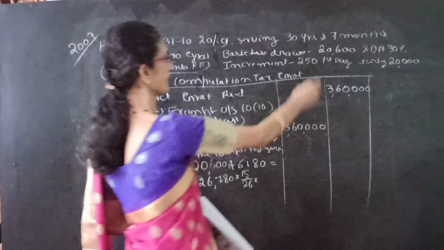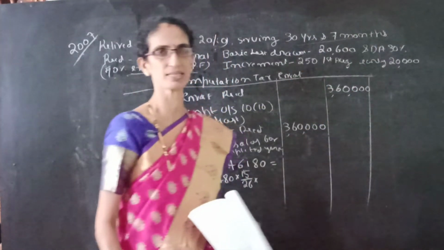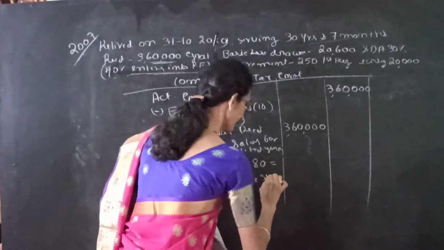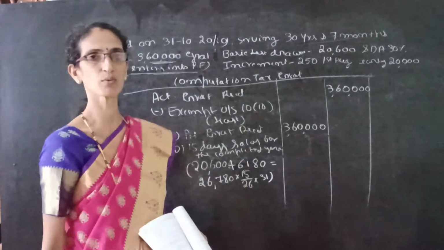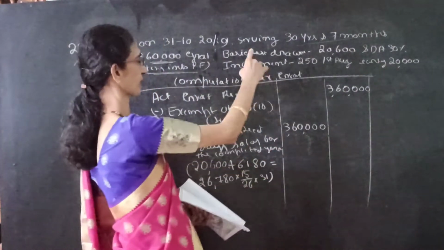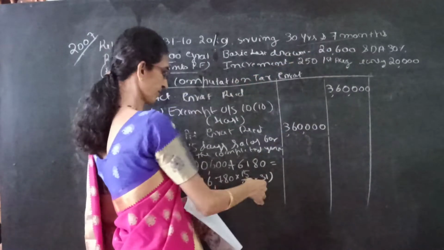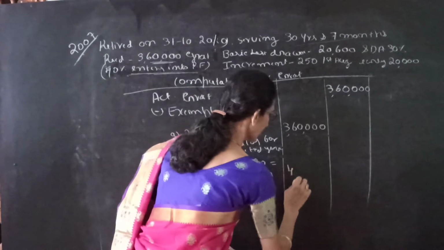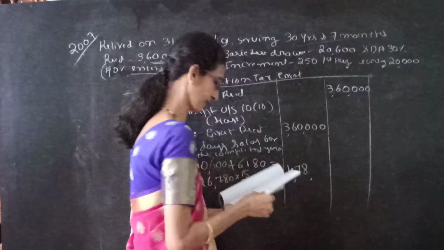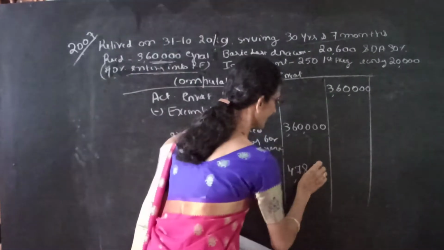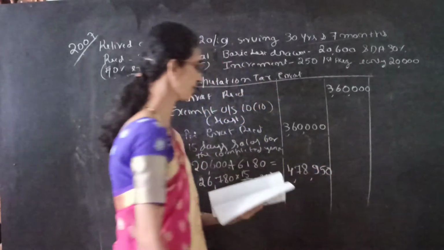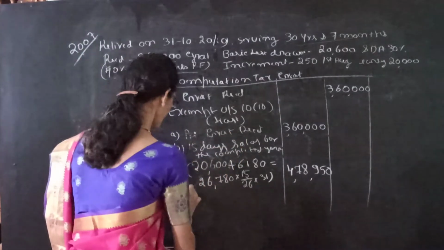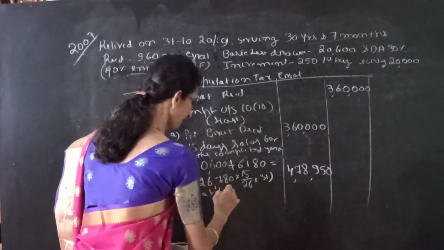15 days salary means 15 by 26. Completed years of service, it is given 30 years 7 months. So more than 6 months, so round off, that is 31. Even one day more than 6 months, then we have to round off in covered. So 30 years 6-7 months means 31. So we get 4,78,950. We get 4,78,950.